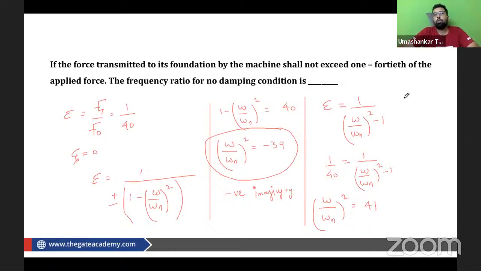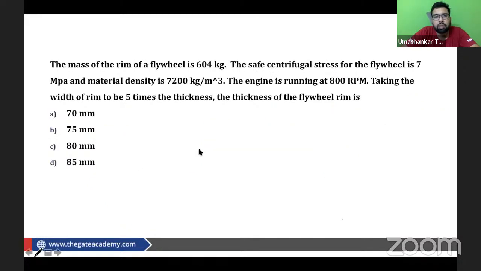So frequency ratio means they are asking you for omega by omega n. So root of 41 is 6.403. So what is the answer to this question? 6.403. Any doubt in any question, you may ask me at any point of time. Now moving to the next question, third question.